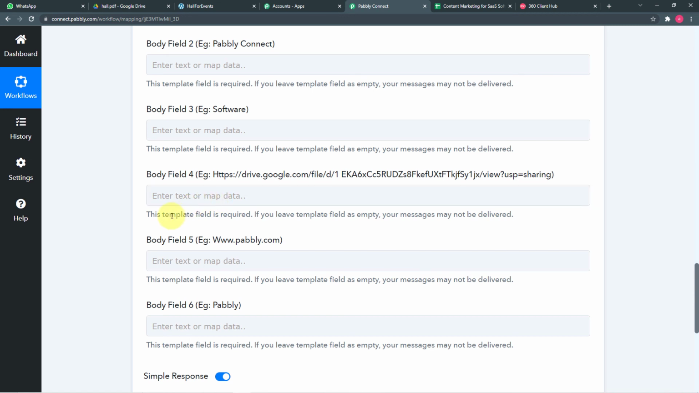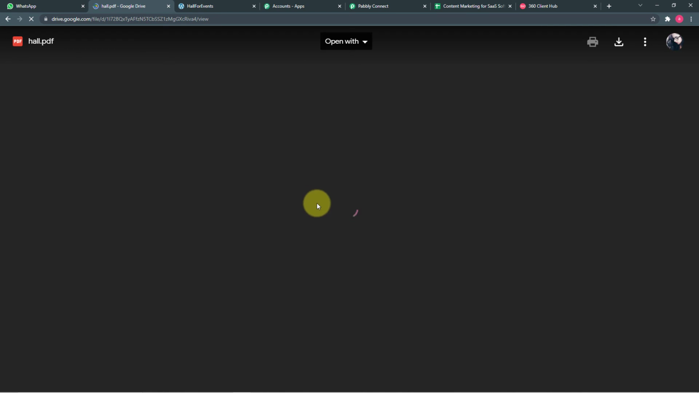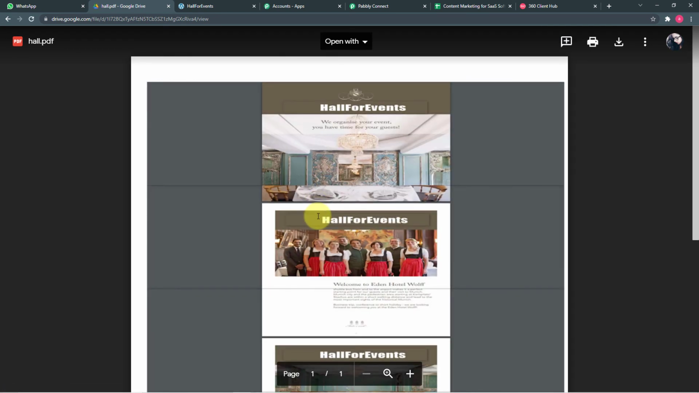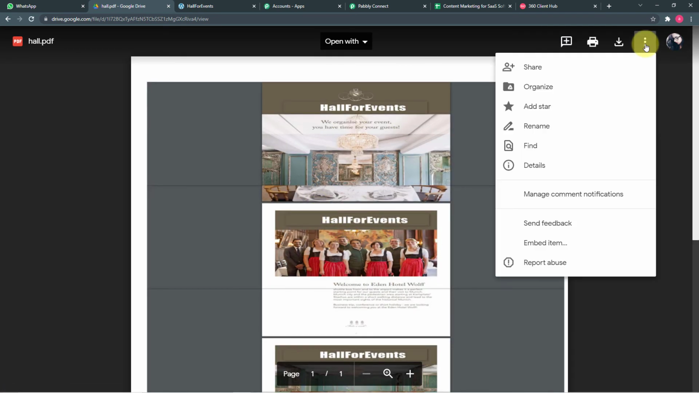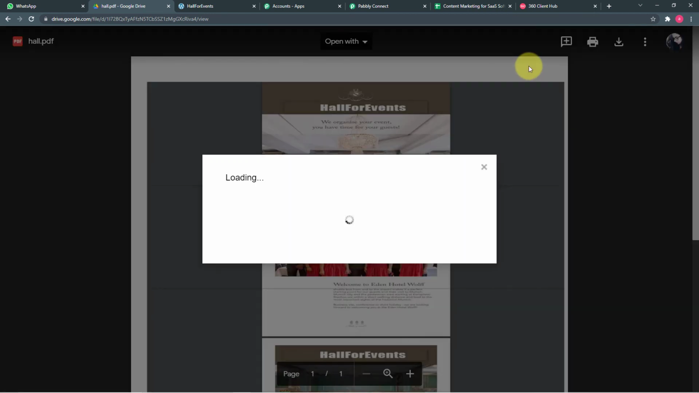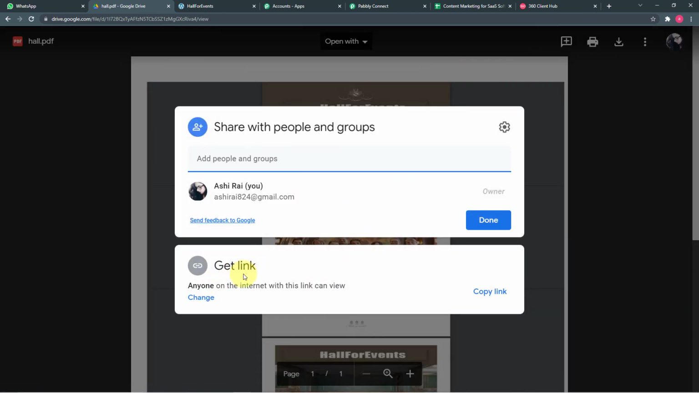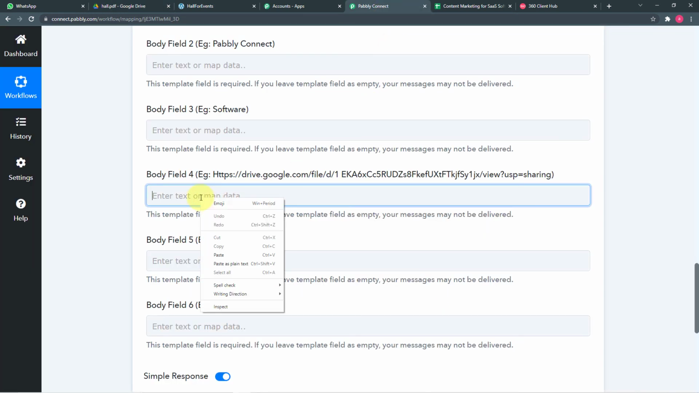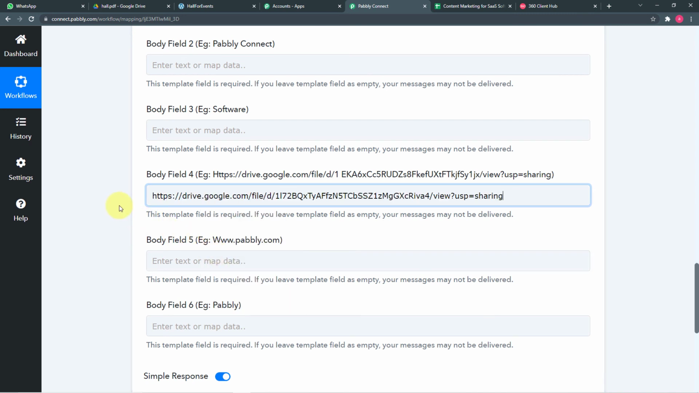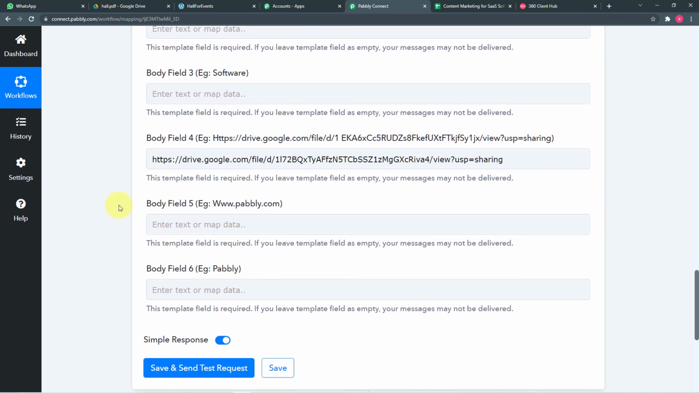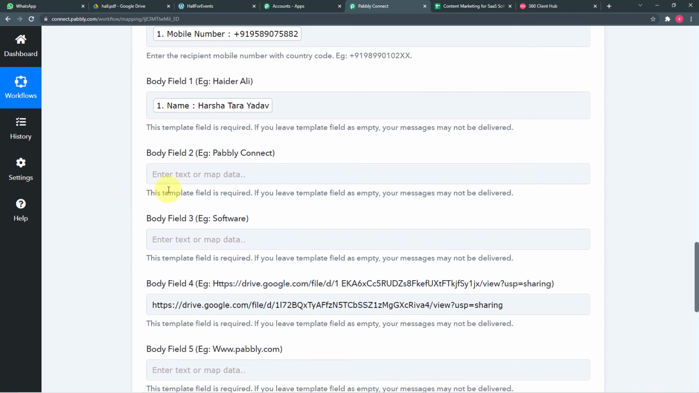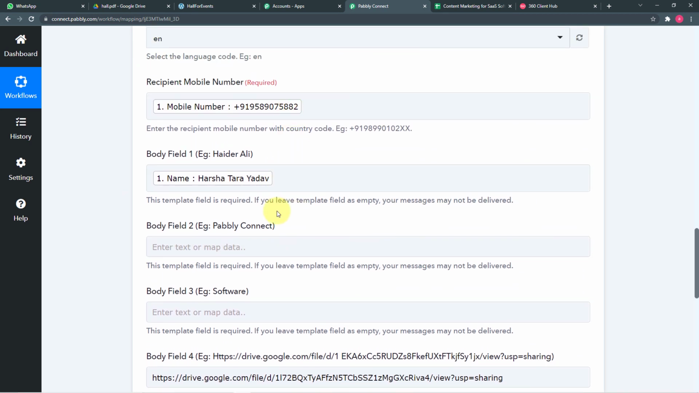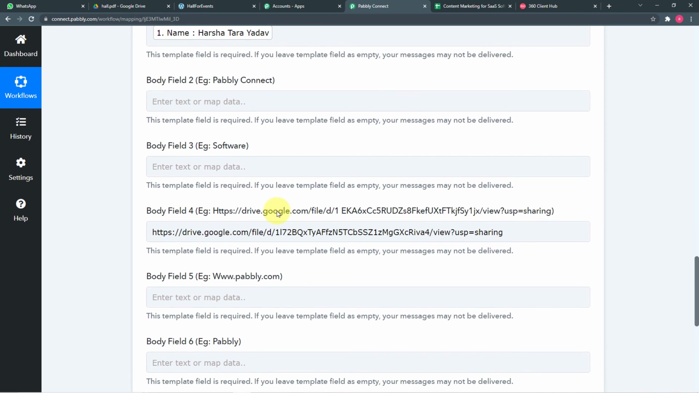Okay, so here is my quotation. You can see in my Google Drive, here is our hall's quotation. So I am going to click here on this share option, and it will generate a link. So this is the get link option. From here I am going to click on copy link and paste this link manually here, right? So you can also fill some details manually, or the details which are required to be mapped can be mapped like this. So similarly, we can fill all these fields.